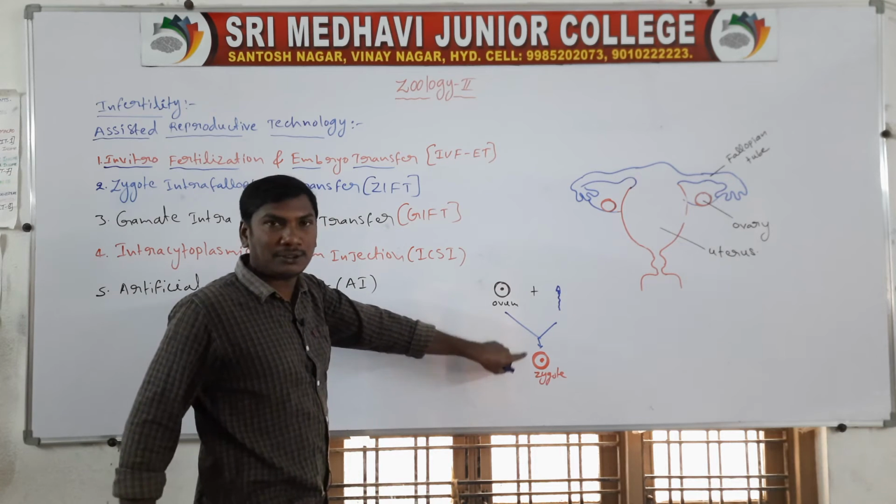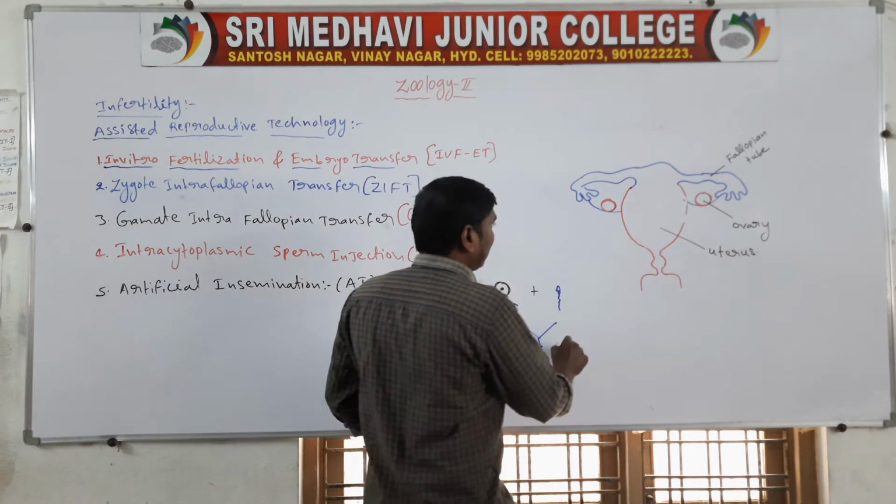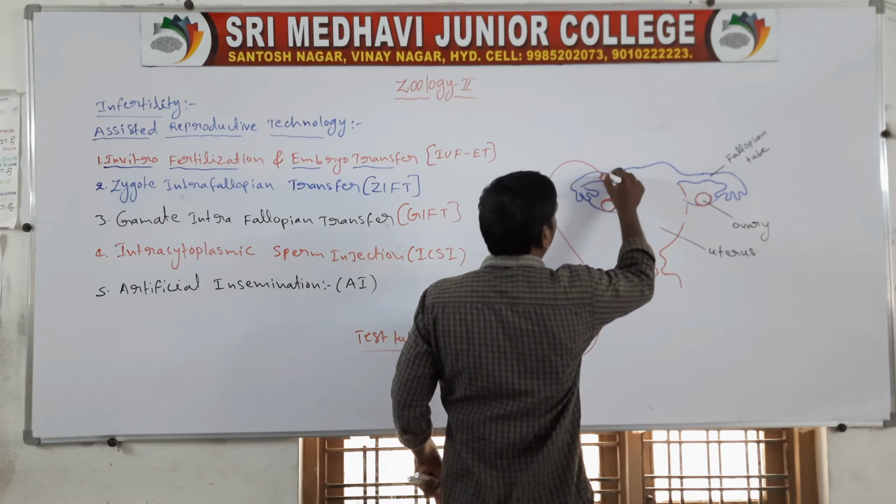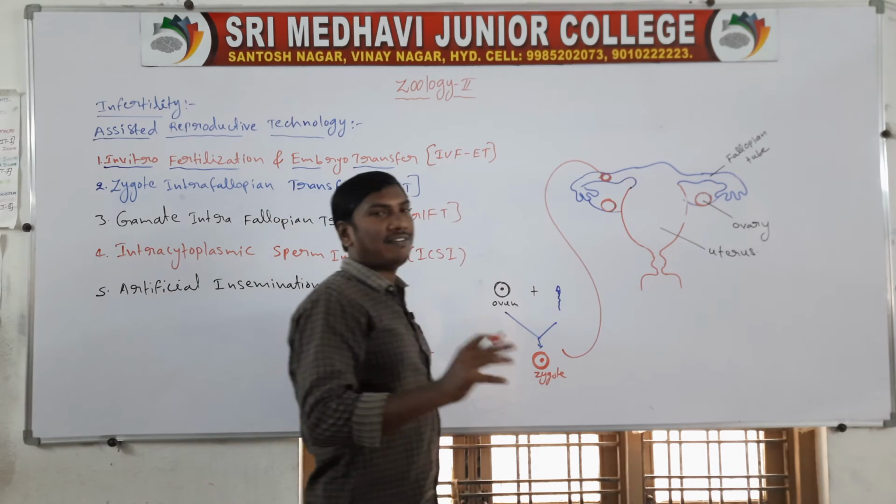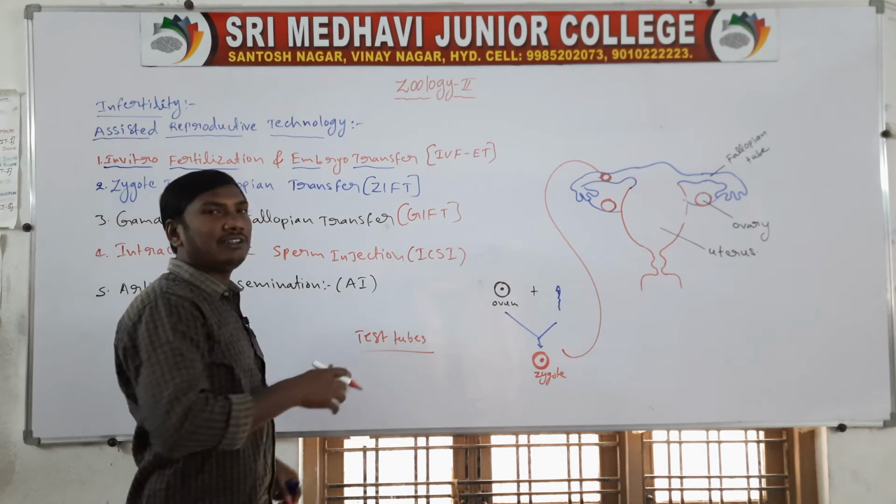This zygote is then inserted into the female fallopian tube.